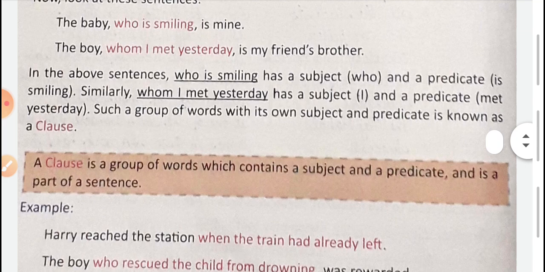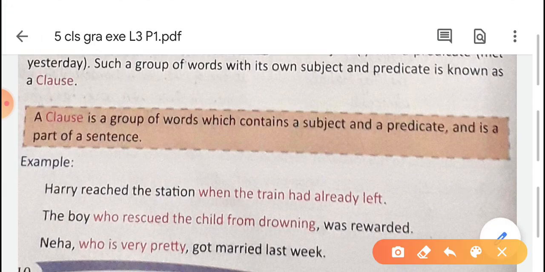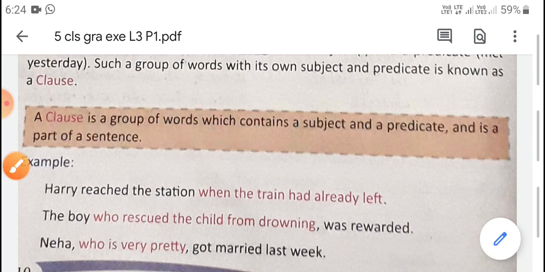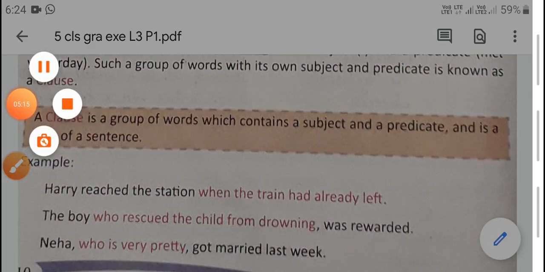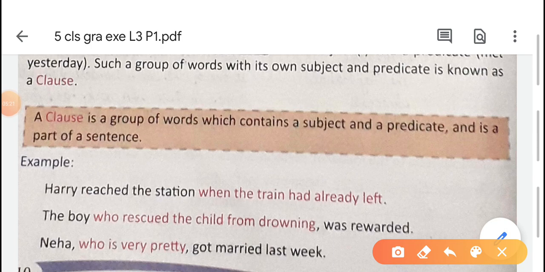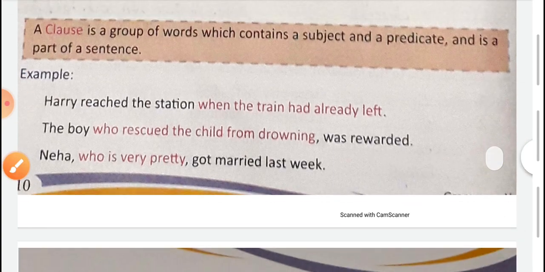Such a group of words with its own subject and predicate is known as a clause. A clause is a group of words which contains a subject and a predicate and is a part of a sentence. Some more examples are given here.